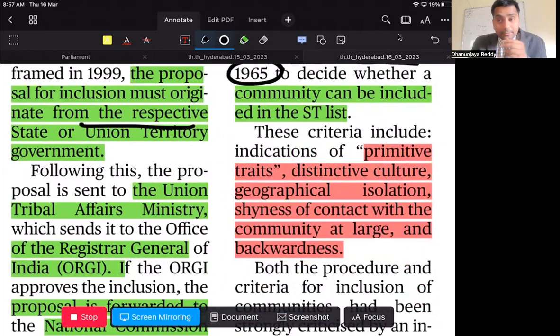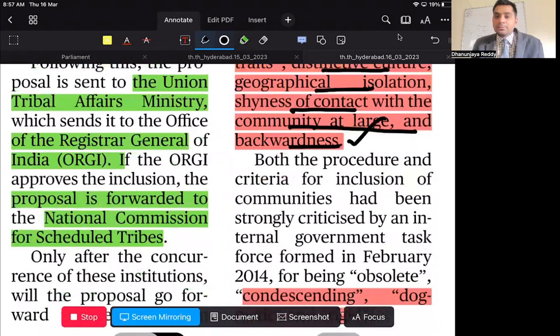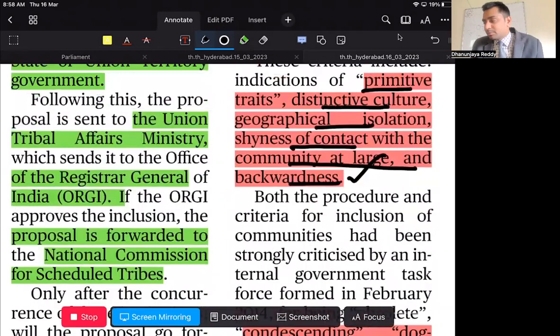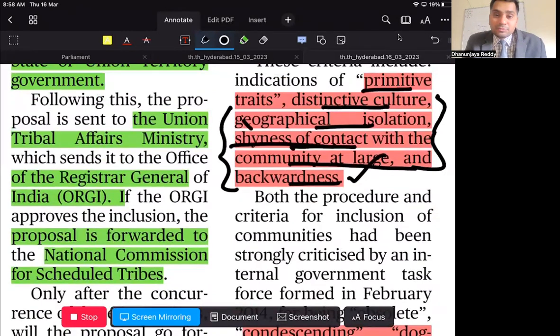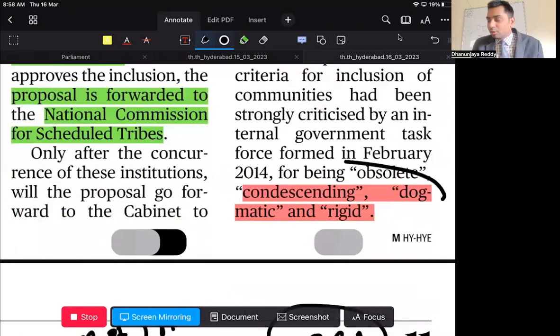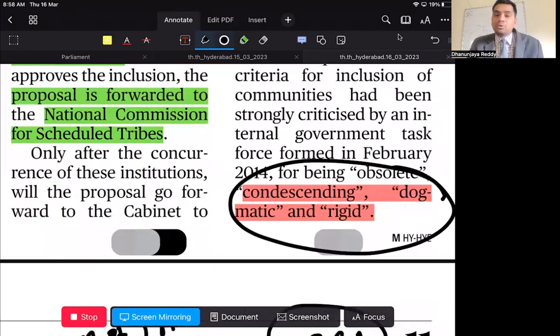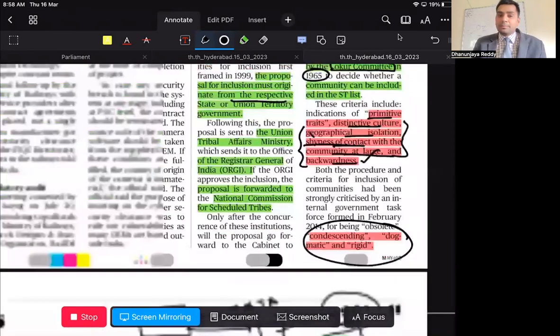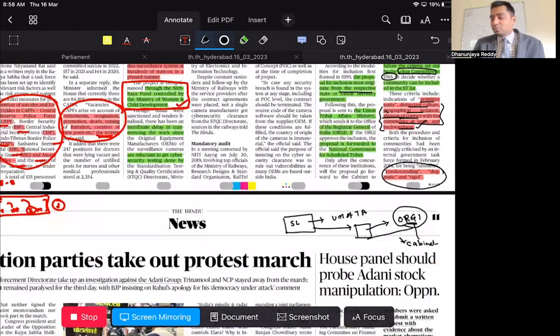If you want any community to be in the list of Scheduled Tribes, they should have primitive traits such as distinctive culture, geographical isolation, and shyness of contact with the community at large, in the backward sections. However, recently these things might not be present. This is going to be very rigid because of expanding transportation. Geographical isolation might not be possible, distinct culture might not be possible, and shyness of contact might not be possible. Since they are very dogmatic and rigid, the Lokur Committee's recommendations have to be upgraded to suit the present environment. That is what they are saying.